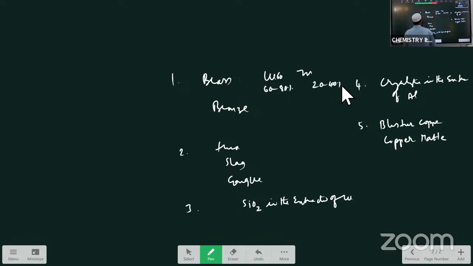So this is about copper and zinc. A mixture of copper and zinc, where copper is about 60 to 80% and zinc is about 20 to 40%, is called brass.